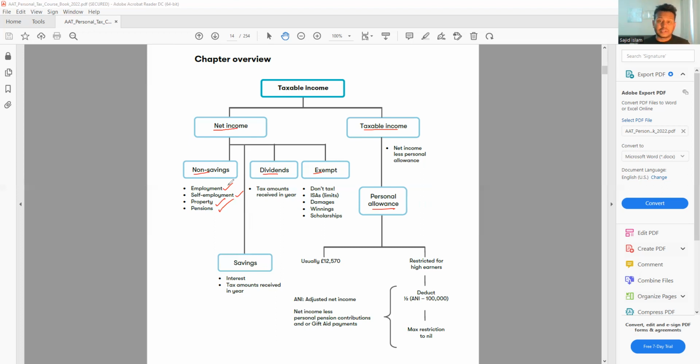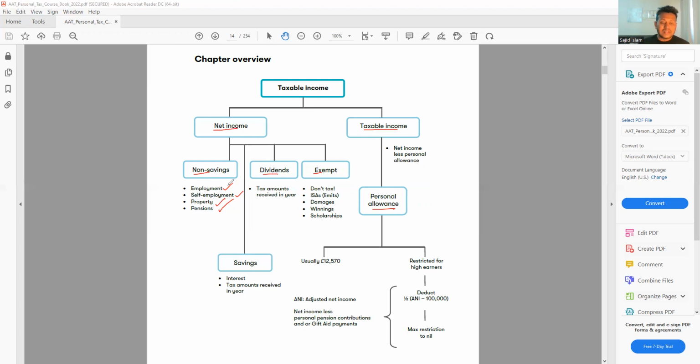So you have to be very careful to identify this. The way we can easily identify it, as I said: if I receive interest, that will be my savings income, and except for the interest, any sort of income I receive will be my non-savings income.